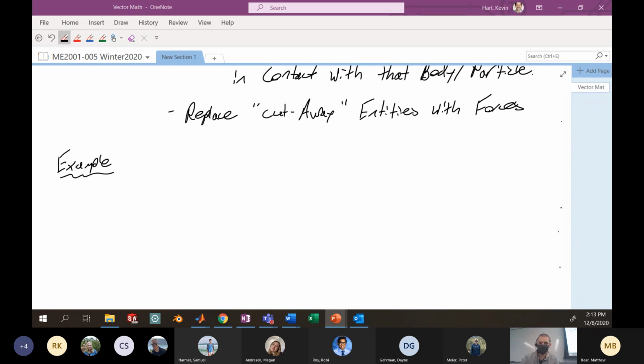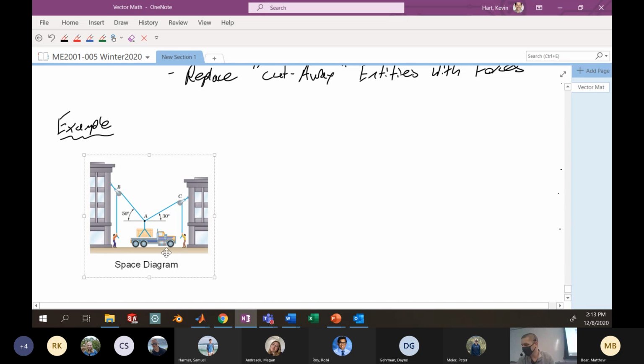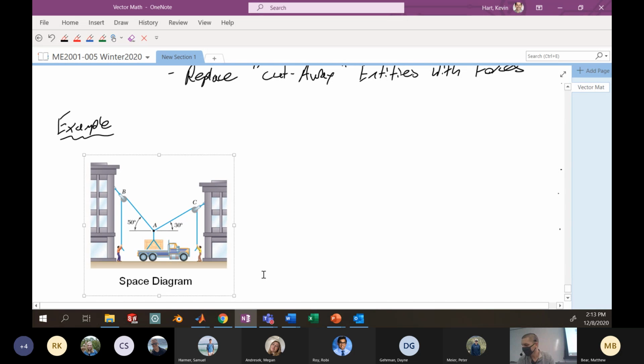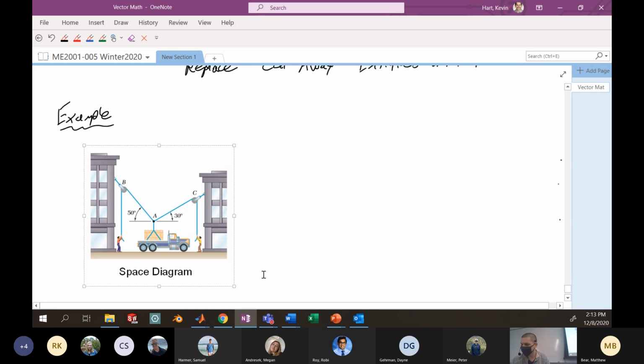Here might be something like a space diagram. Usually I try to draw this on the board, but I'm just going to take it right from the notes. Here's an example of a space diagram. You've got these two schlubs here, Rufus and Doofus, hoisting up a crate from the back of this truck, and they've got a pulley system set up to hoist the crate.